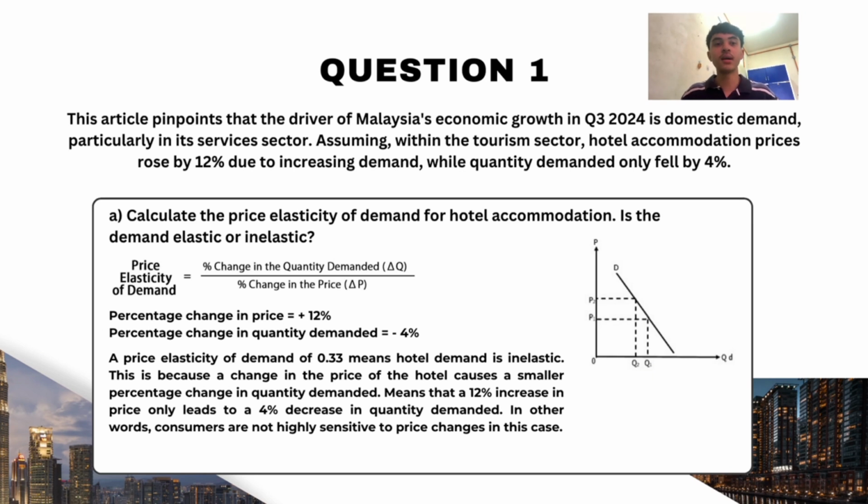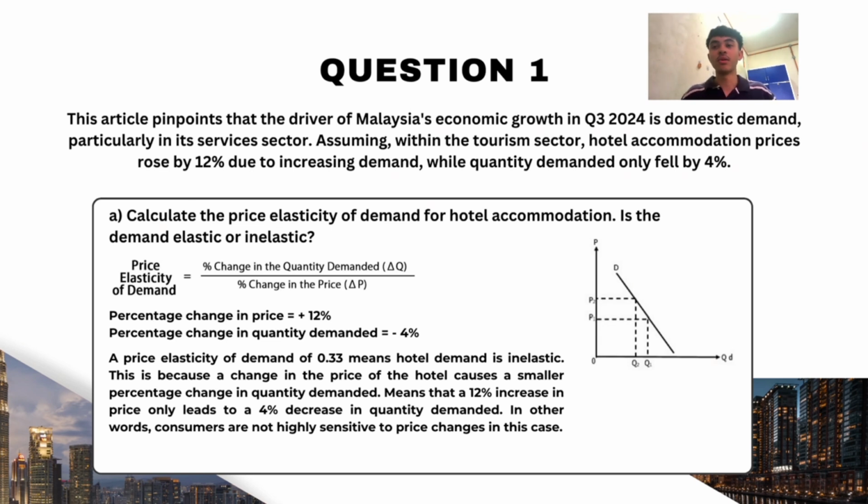So, we can deduct that in the question, it states that percentage change in quantity demanded decreases by 4% and percentage change in price increases by 12%. By then, we can substitute the value of -4% divided by 12% equals negative 0.33, which is 0.33. We can tell from the result that the hotel demand is inelastic.